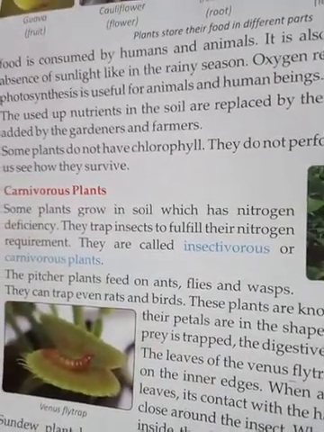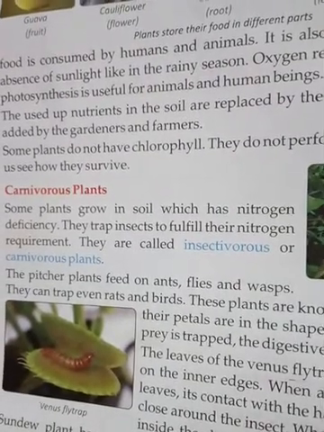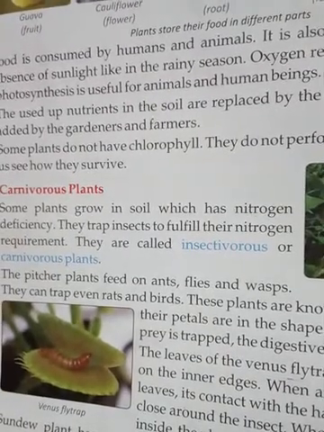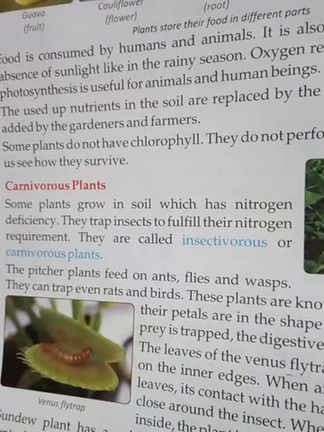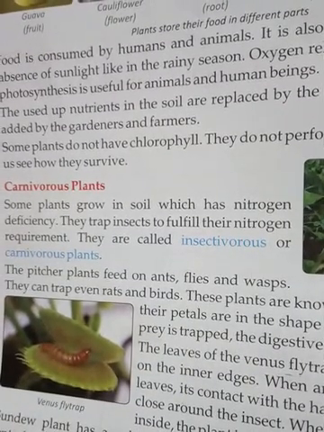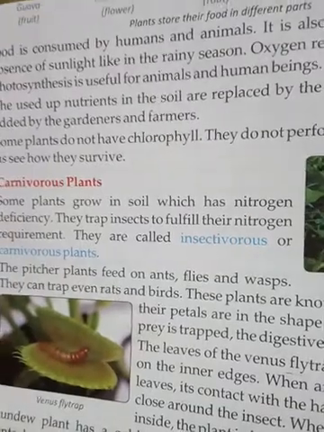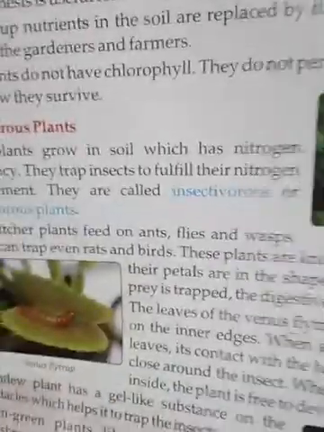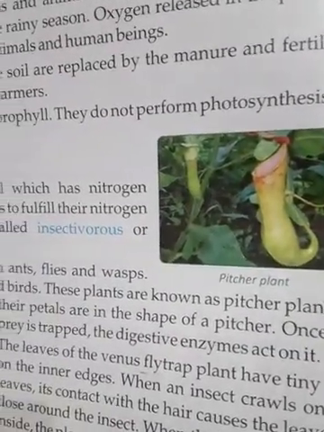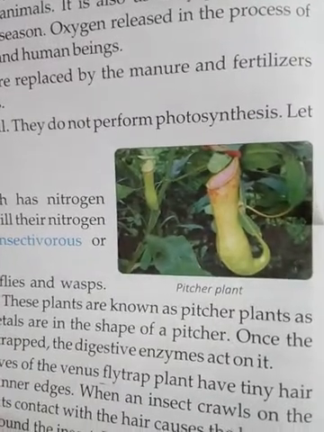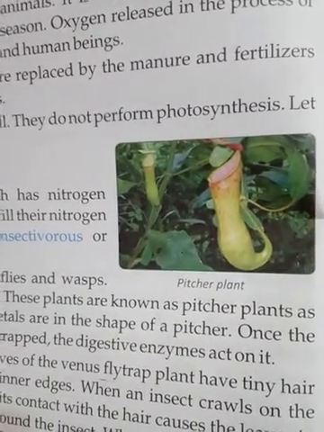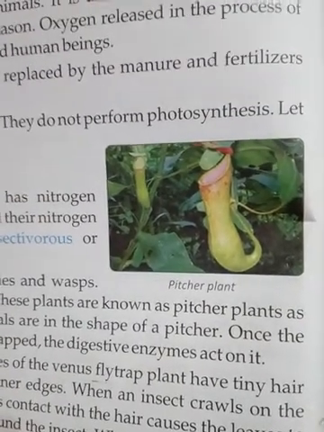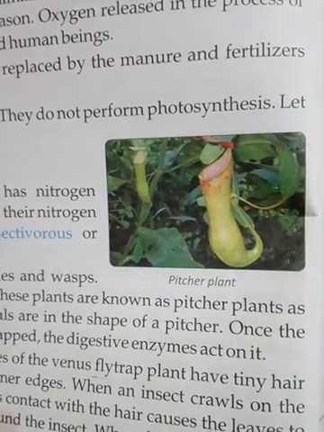Let us know. Some plants grow in soil where nitrogen is not present. This type of soil we can find in rainforests, where it rains continuously and sunlight is not reaching the soil, so this soil does not have nitrogen properly. One of the plants growing in this type of condition is the pitcher plant. They are not able to make their food themselves, and these are called insectivorous or carnivorous plants. Why? Because their food is ants, flies, wasps, even rats and birds also.